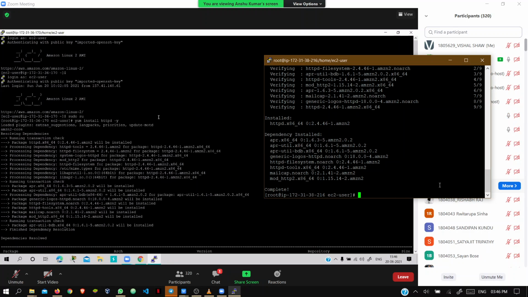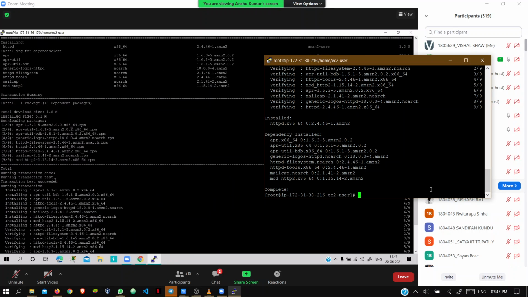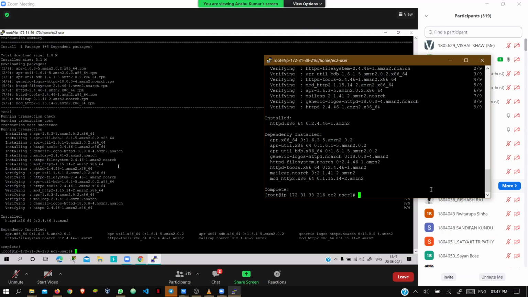Let me show you. Just see. The command is this: yum install httpd space -y. Once you type this command, your server will start installing. Whether it has been installed or not, you then have to check with a command, because the process is going on. It is in processing, as you can see. So all of this is verified.